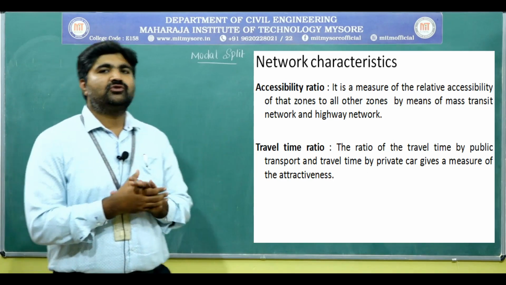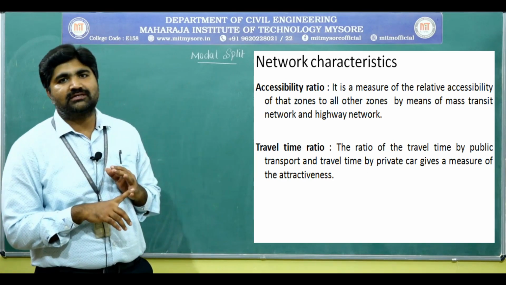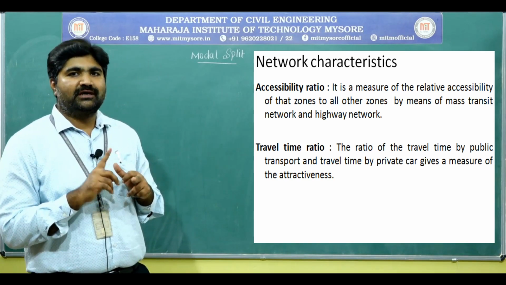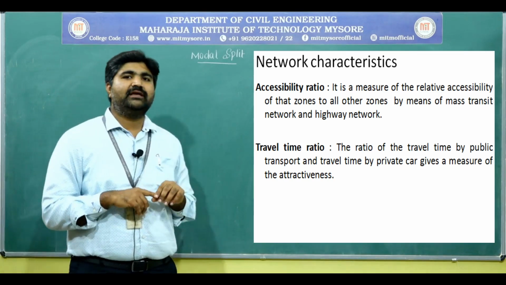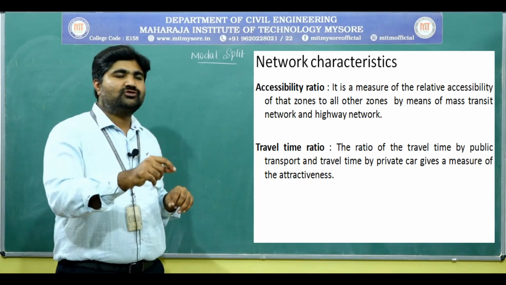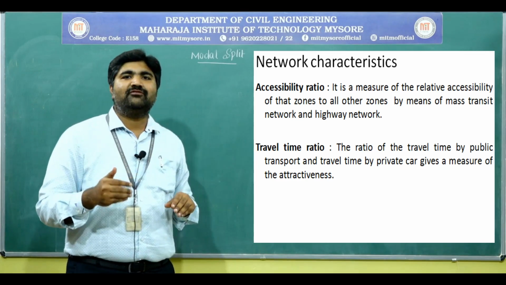Last factor, that is the zonal characteristics. Here we are going to consider the accessibility ratio, travel time ratio and travel cost ratio. Firstly, the accessibility ratio. It is the measure of the relative accessibility of that zone to all other zones by means of mass transit and highway network.